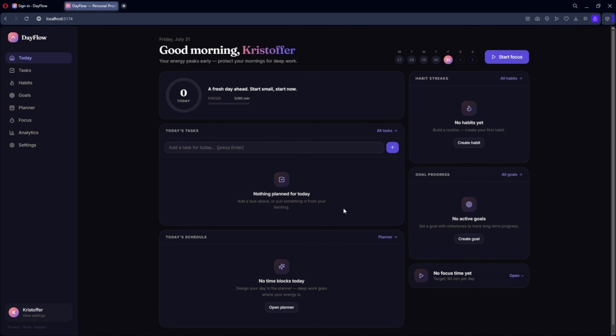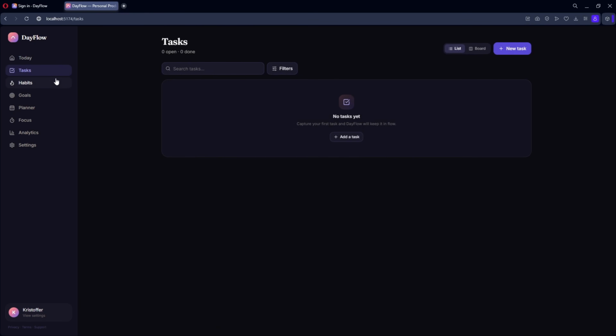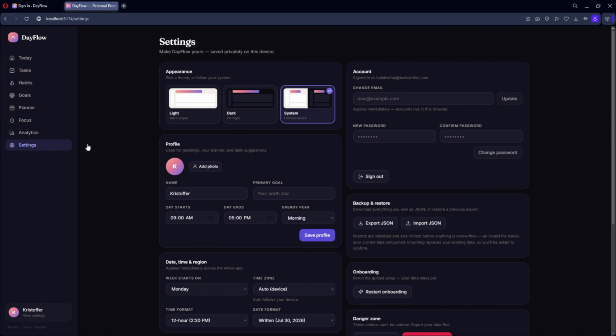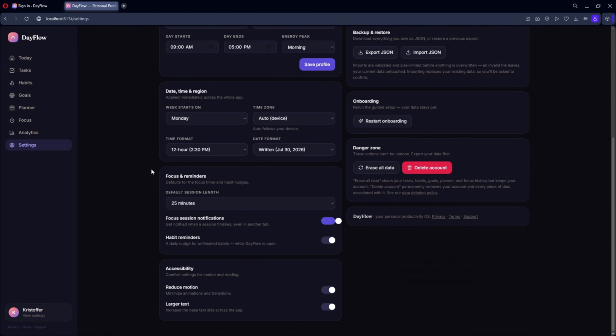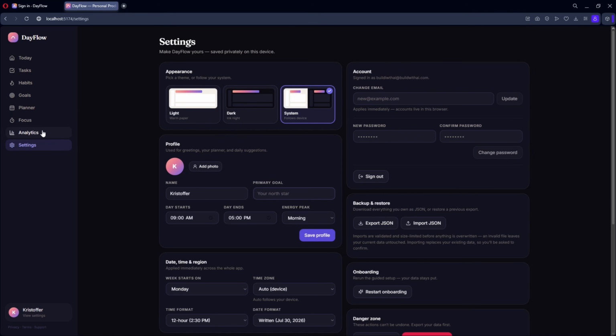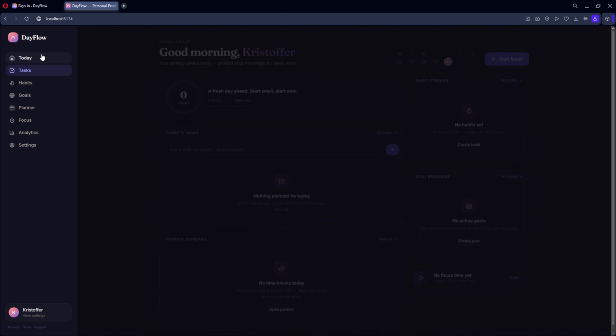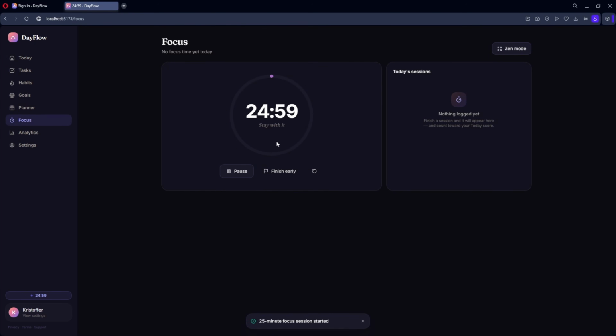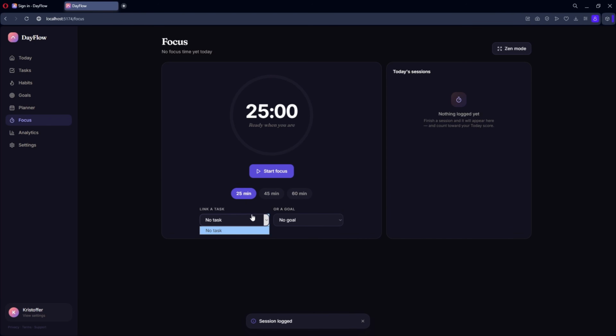But now that you're here, let's test out the app. Before adding anything, let me just go through all of the pages and make sure they are empty too. And the settings page has some new things, mainly to do with accounts, since we now have an account system built into the app. Okay, let's go back to the main page and start testing the app. I'll begin with this start focus button on top right. And yeah, the timer starts correctly and I can still switch between the different session lengths or connect the session to a task once I have created one.